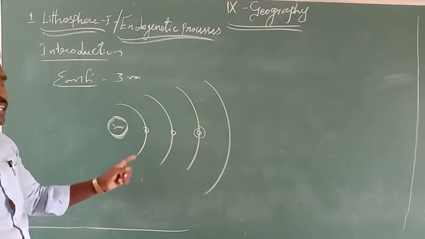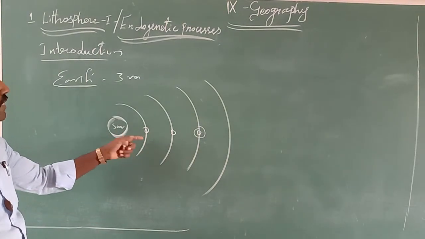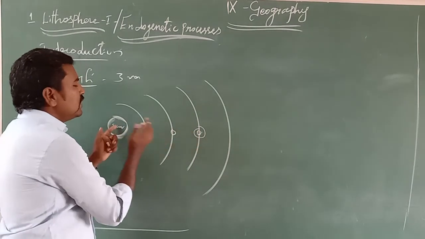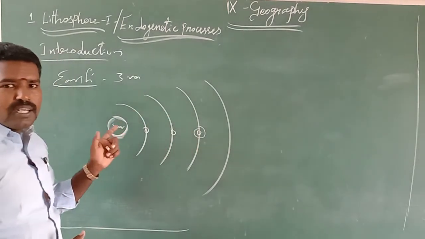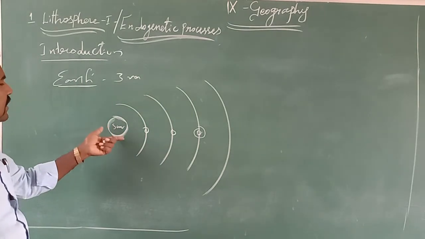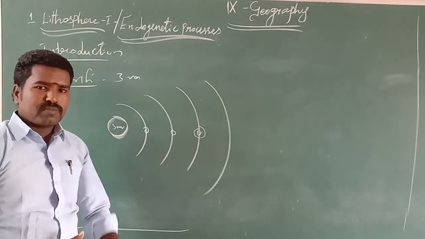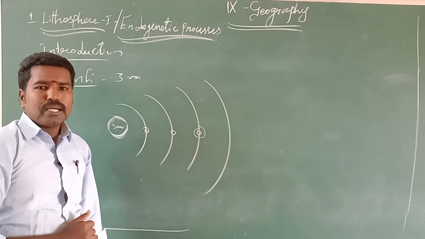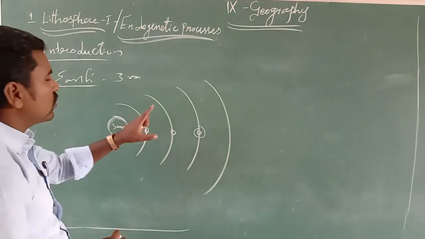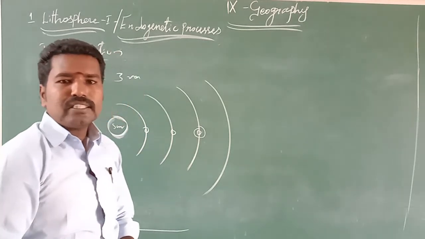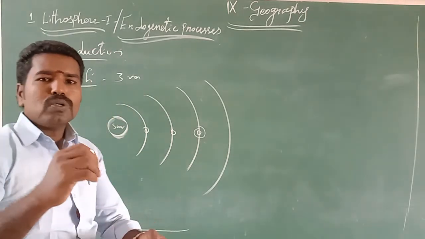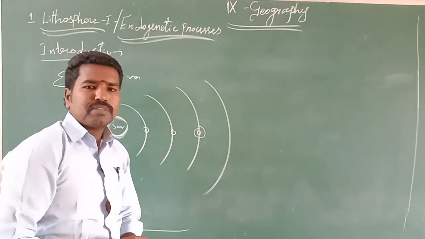It is made up of rock, so it is majorly a rocky planet, and it is also called the blue planet.